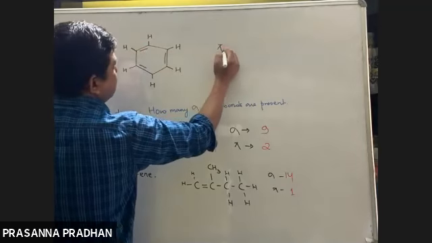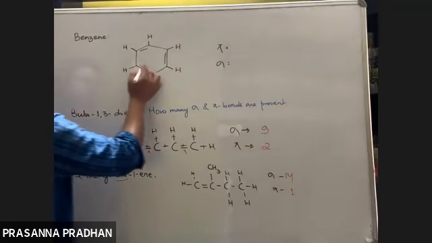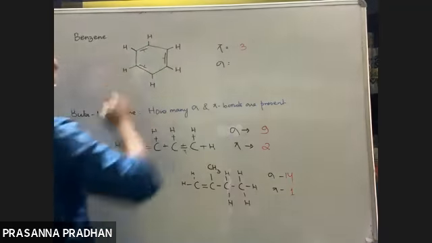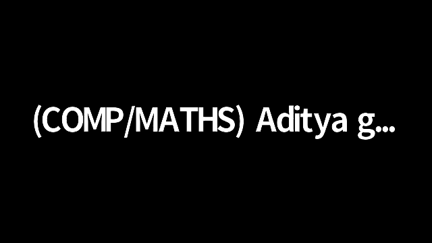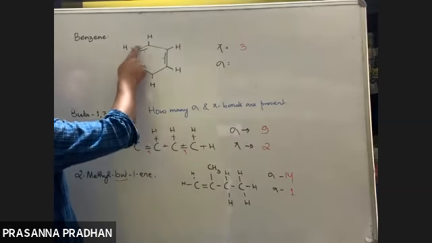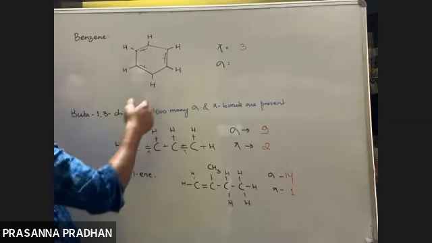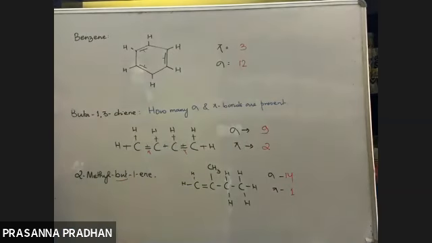The pi bonds are easy. How many pi bonds are there? 3. Now, how many sigma bonds do we see? 12. Very good. The carbon-carbon single bonds are 6, and the CH bonds are 6, so the total is 12. Now it's easy, it's understood. You can solve this type of question.